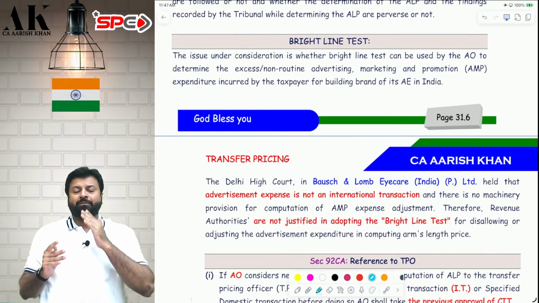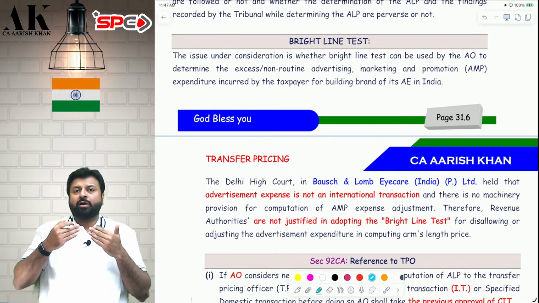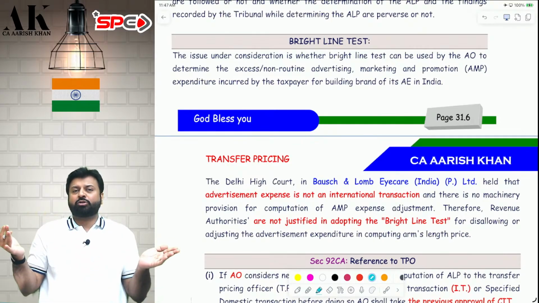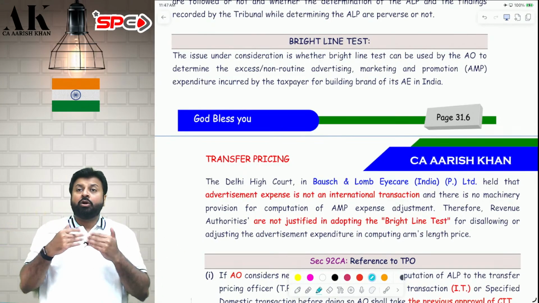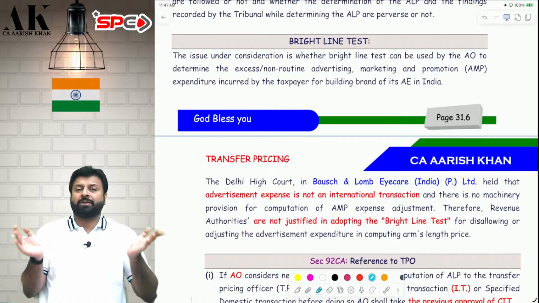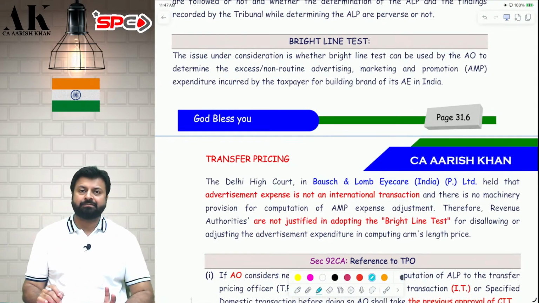So there is a concept of bright line test in many countries outside India, where the subsidiary in the home country is doing some promotional expenses. Then all the promotional expenses should be categorized into two parts, routine and non-routine. Routine expenses will be allowed as deduction. Extra non-routine expenses will not be allowed as deduction as per bright line test. Now this bright line test concept is not there in India.